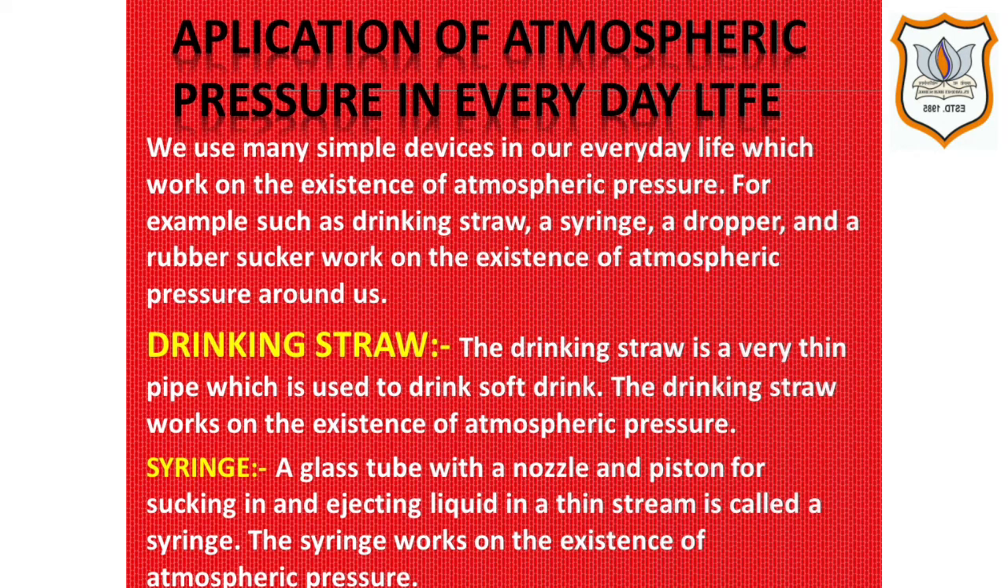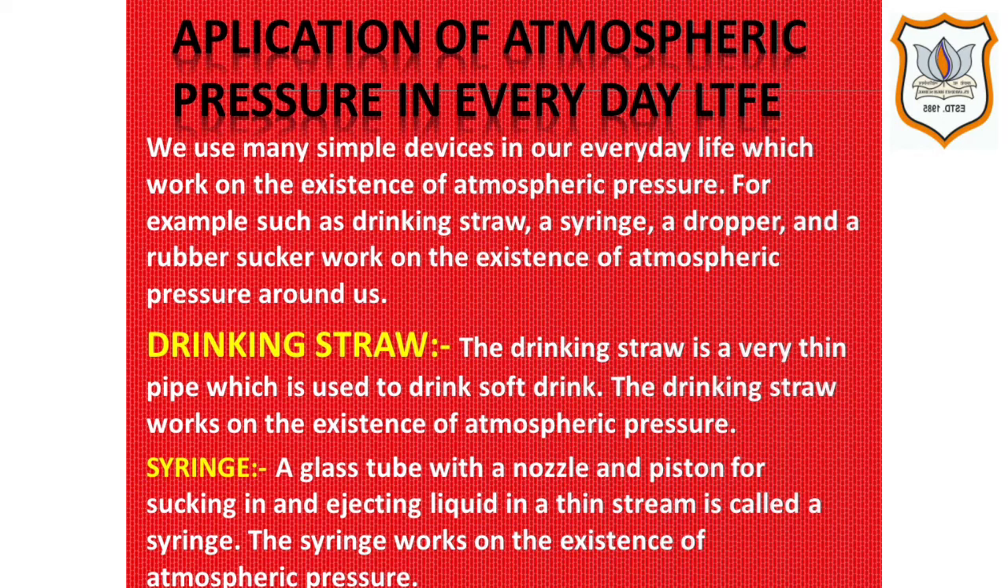Now, applications of atmospheric pressure in everyday life. We will learn about this topic. We use many simple devices in our everyday life which work on the existence of atmospheric pressure, for example, a drinking straw, a syringe, a dropper, and a rubber sucker. First one is the drinking straw. The drinking straw is a very thin pipe which is used to drink soft drinks. The drinking straw works on the existence of atmospheric pressure.